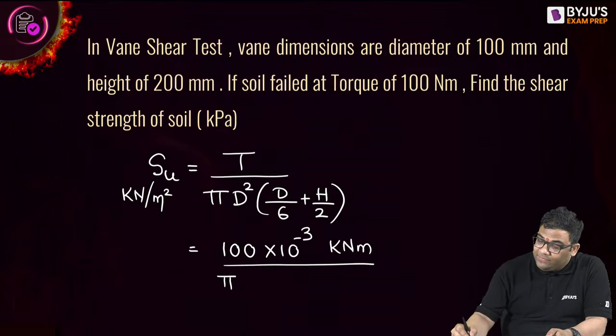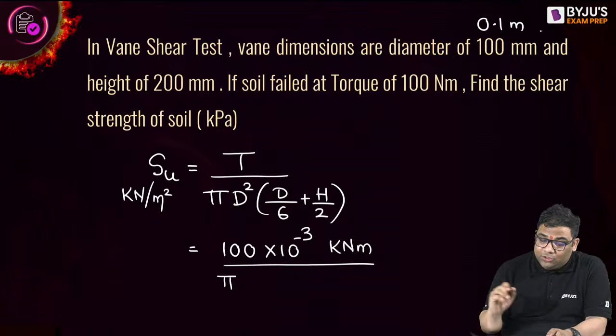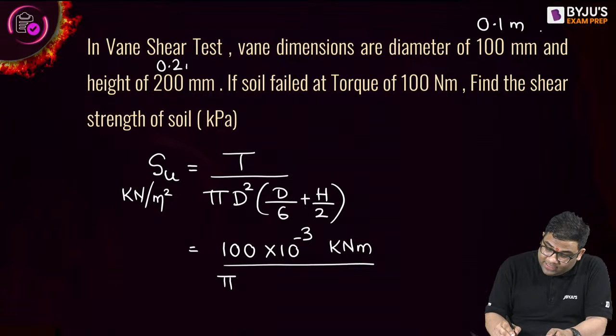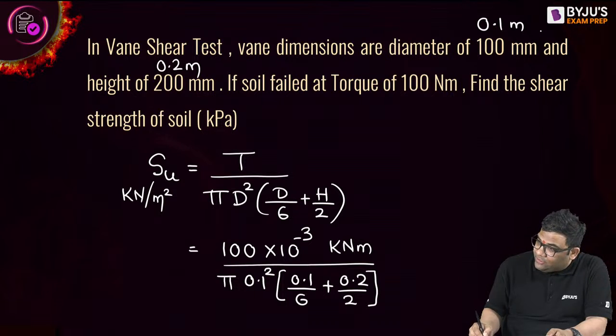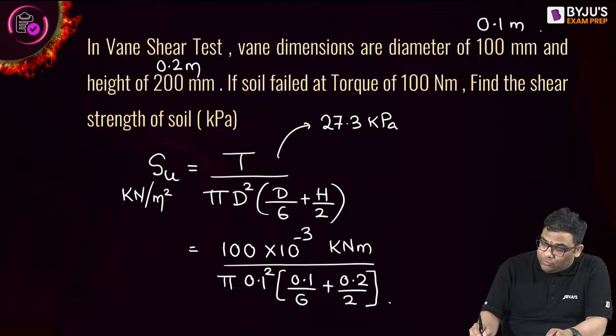D is given as 100 mm, that is 0.1 meter, and H is 200 mm, that is 0.2 meter. So it will be 0.1 square, then 0.1 by 6 plus 0.2 by 2. What is the answer you are getting? Very good. It's a very straightforward thing you should know.